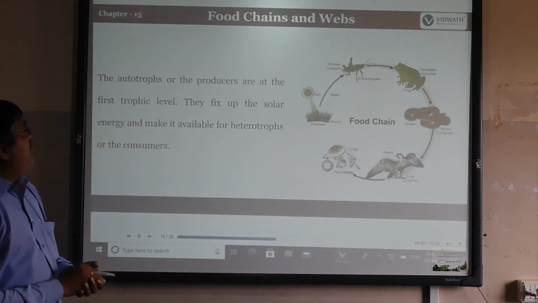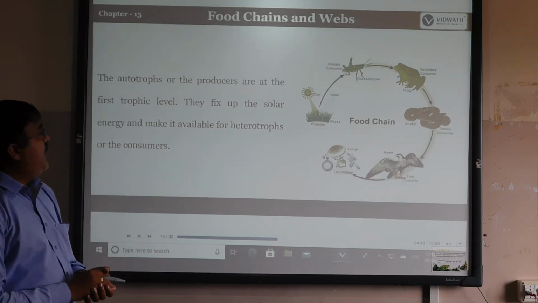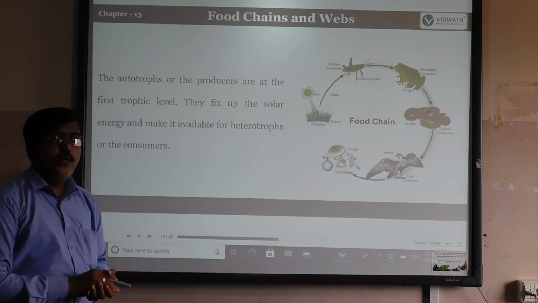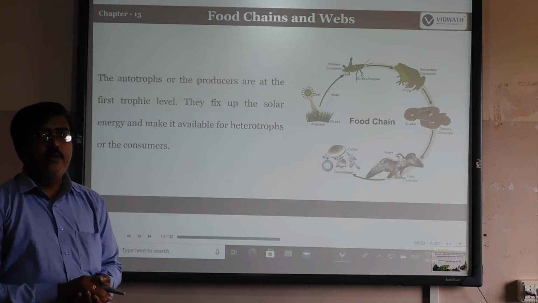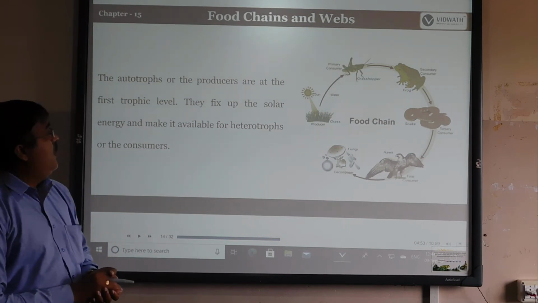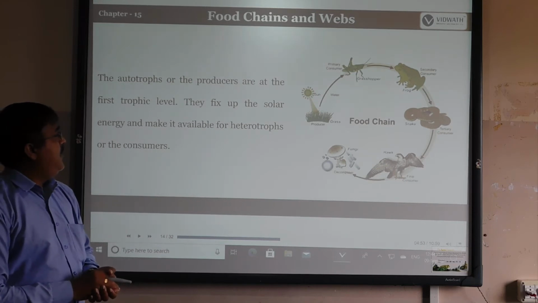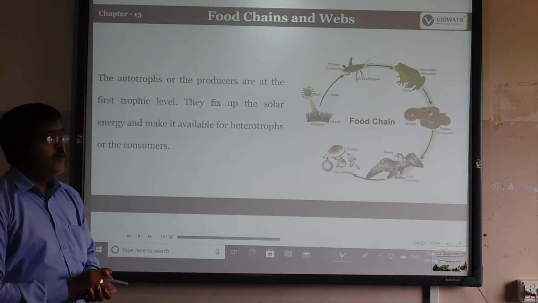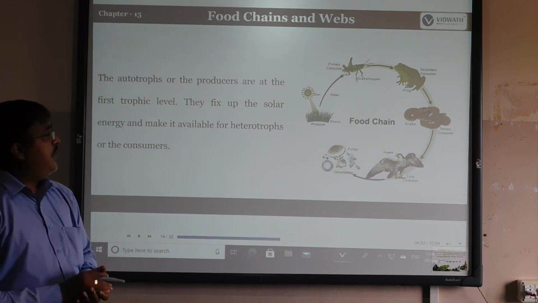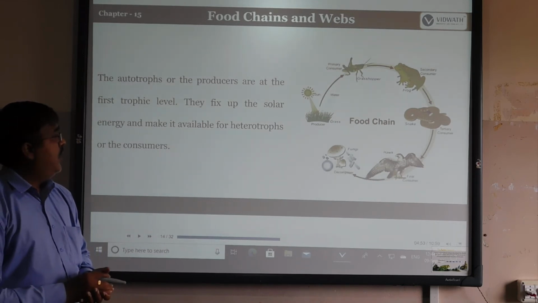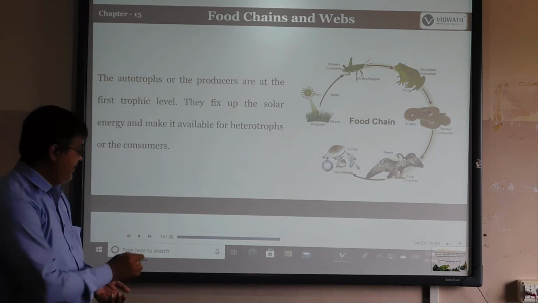So next, for example, the autotrophs or producers form the first trophic level. You know that 90% of organisms depend upon plants for food, so producers are called the first trophic level. They fix the solar energy, making it available for the autotrophs and the consumers, because they can absorb the sunlight. That is what we call fixing of solar energy, and it is available for the autotrophs and also the consumers.